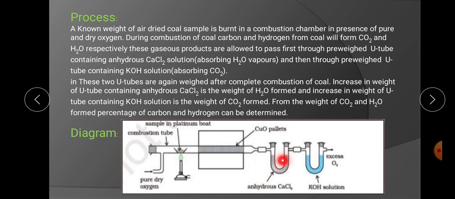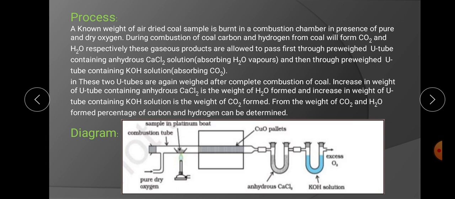The increase in weight of the anhydrous CaCl2 U-tube is because of H2O absorbed, and the increase in weight of the KOH U-tube is because of CO2 absorbed. So the increase in weight of these two U-tubes gives the mass of CO2 and H2O formed. The increase in weight of the CaCl2 U-tube gives the mass of H2O vapors formed, and the increase in weight of the KOH U-tube gives the mass of CO2 formed during combustion of the coal, from which the percentage of carbon and hydrogen is determined.